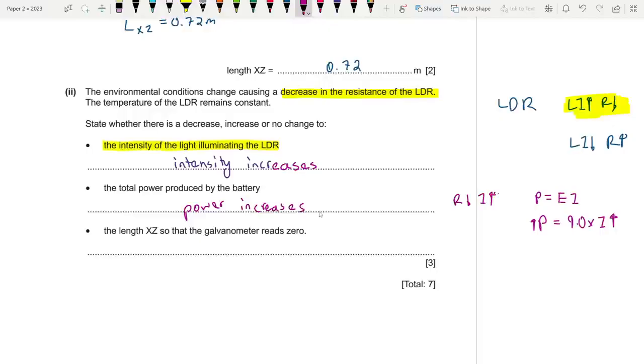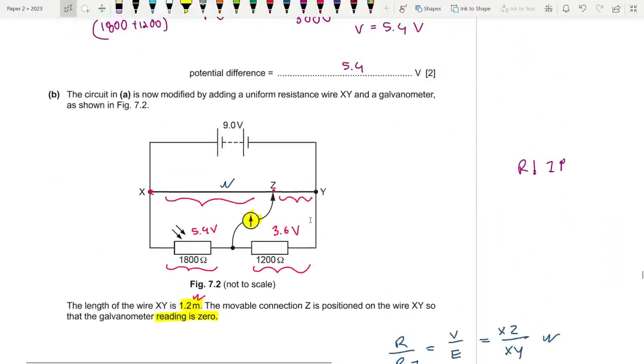Next one, the length XZ so that the galvanometer reads 0. So here's the thing. As you reduce the resistance of this thing from 1800 to 1600 or 1700 maybe, to keep the galvanometer in place, what you need to do is shift this movable junction to somewhere to the left basically, because now the left side has less resistance, so it won't be 5.4 volts anymore.